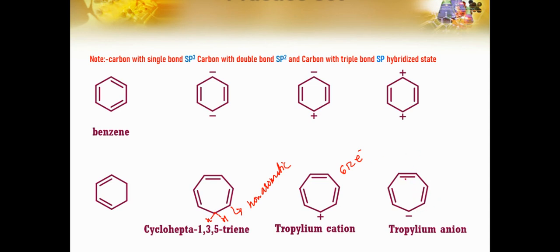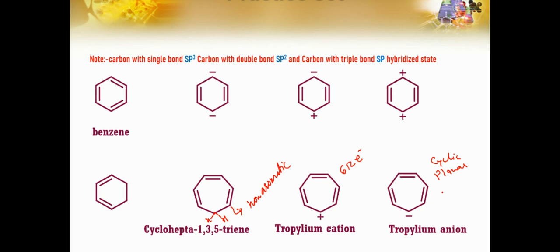Okay, let's talk about this. First, it is cyclic, yes, planar, yes. As I told you, if it has any positive charge or negative charge, consider it as p2. You just have to identify the correct one.